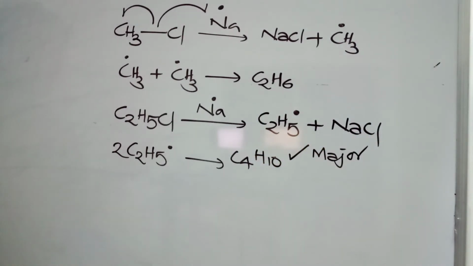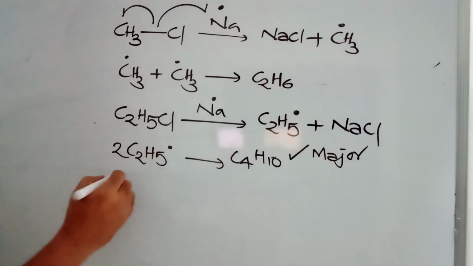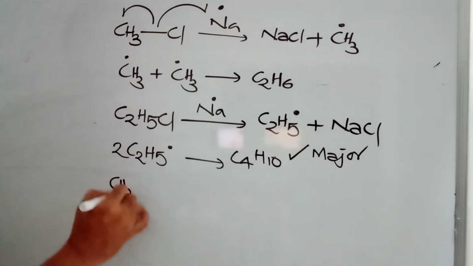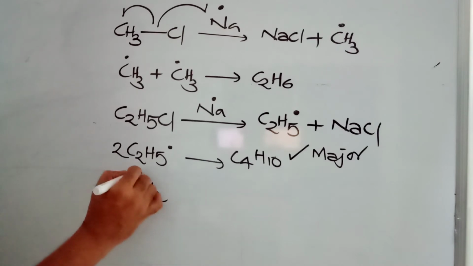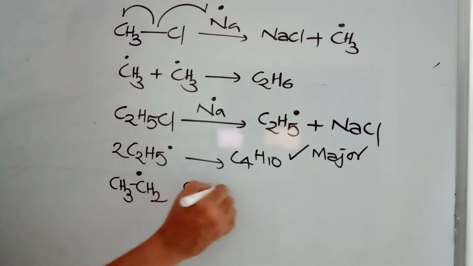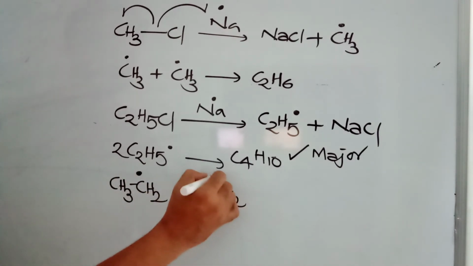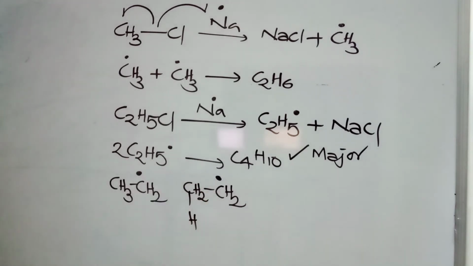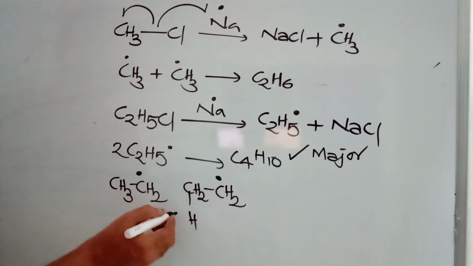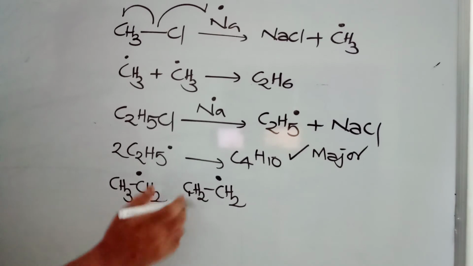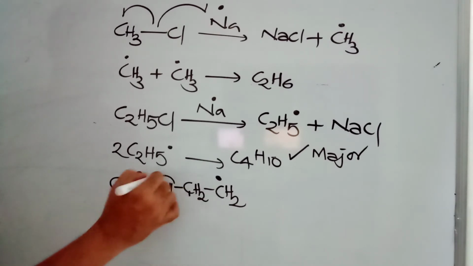But the minor products, along with this, you see CH3 CH2 free radical. One more I am taking, CH2 free radical with one hydrogen here. This hydrogen is coming this side. Okay, I will just make it here. It will be easy to understand.